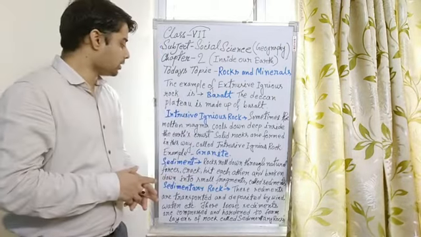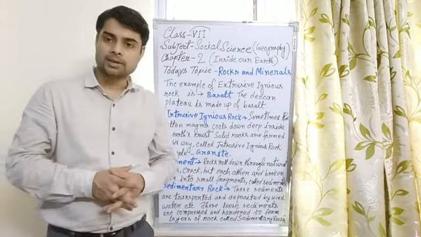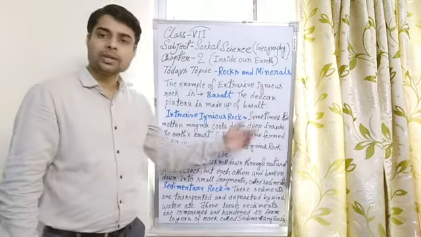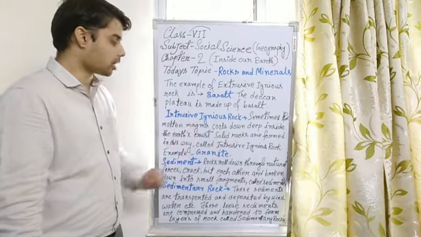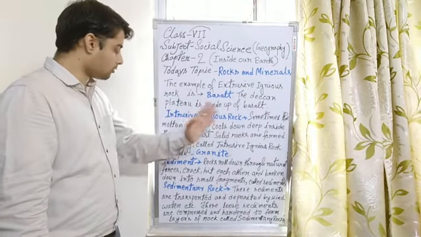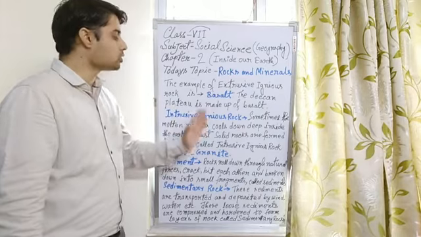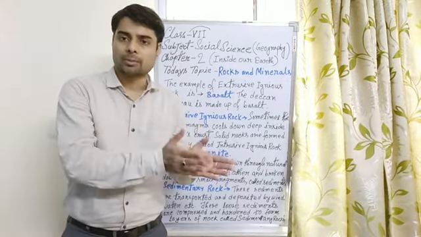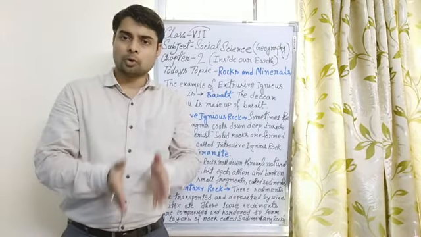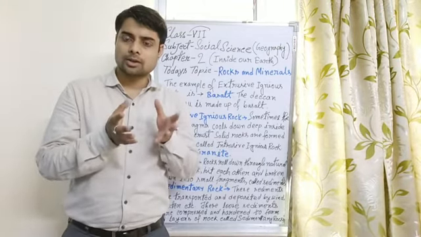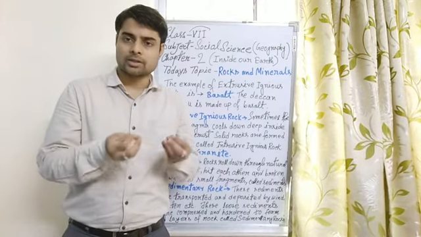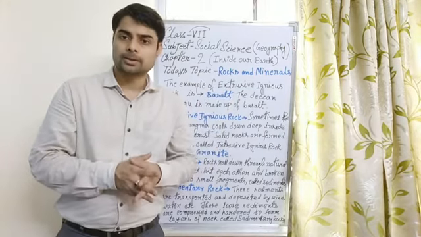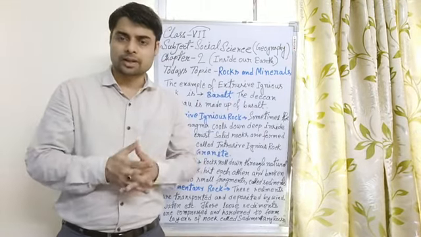Now we will discuss intrusive igneous rock. Sometimes the molten magma cools down deep inside the earth's crust. Solid rocks formed in this way are called intrusive igneous rock. You have already learned what magma and lava are: the molten metals and materials inside the earth are called magma, and when they come out onto the surface, they are called lava.